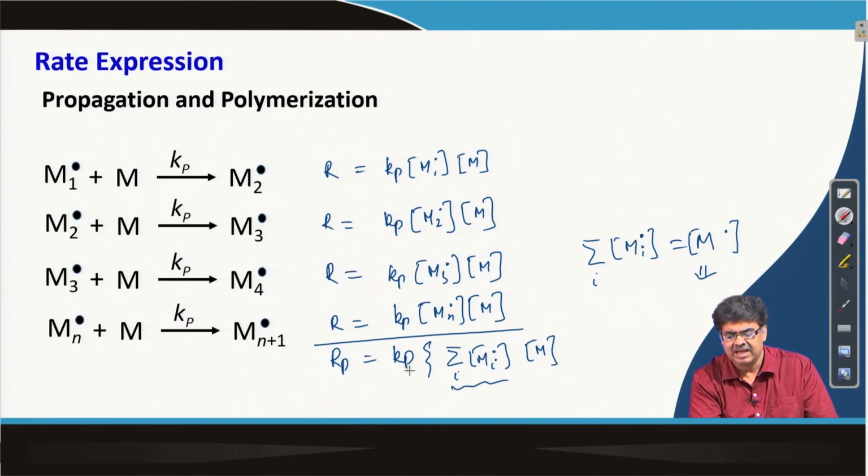So, we can simply write R p is equal to K p into this term multiplied by the monomer concentration.